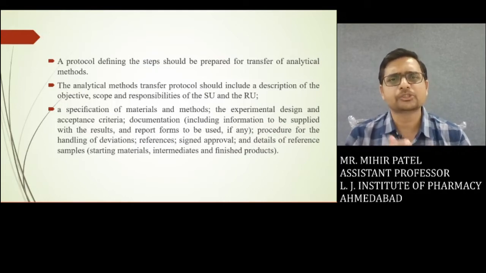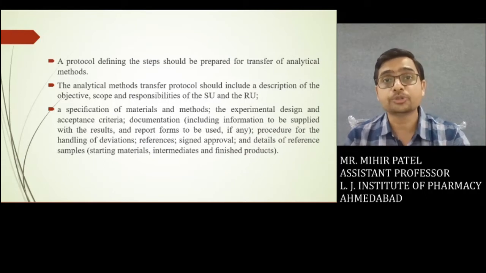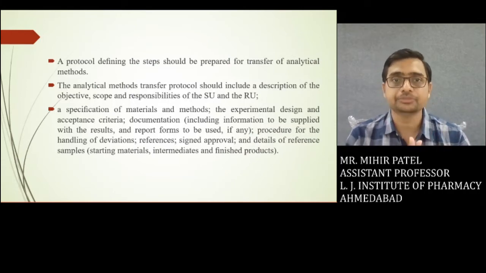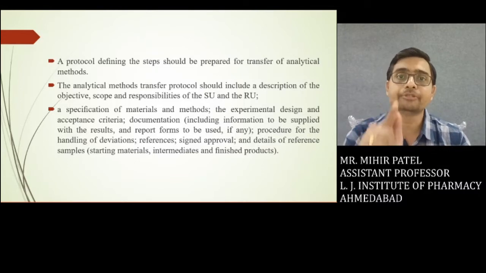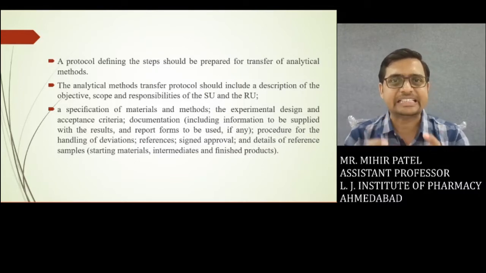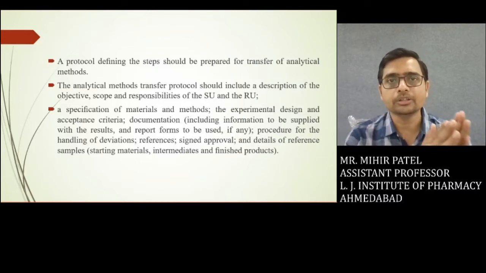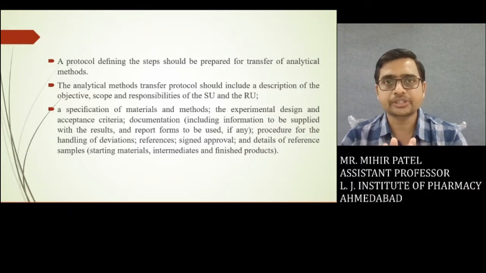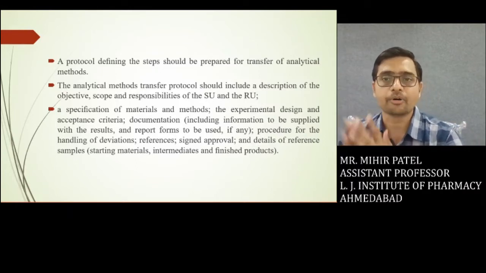So a specification of materials and methods, experimental design, acceptance criteria, and how you are going to prepare a specific documentation with the help of which we can easily interpret all the observations, results, and reports can be formed.